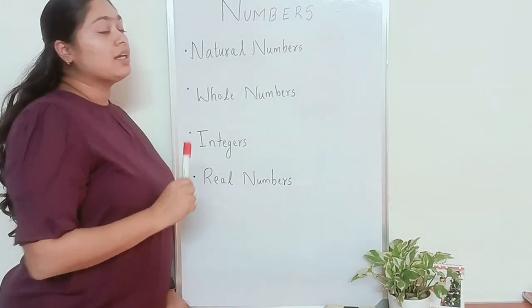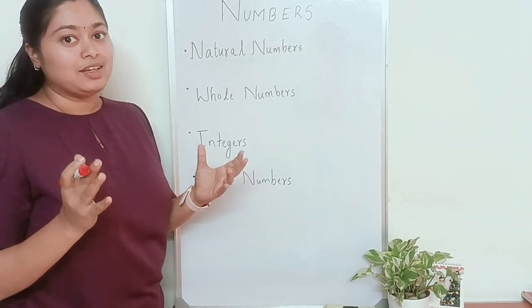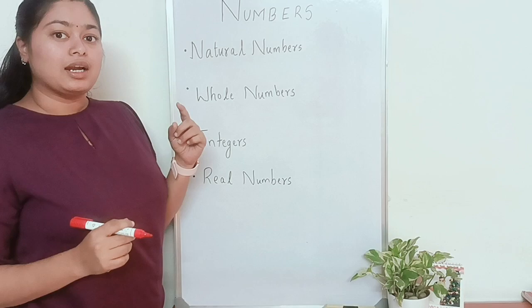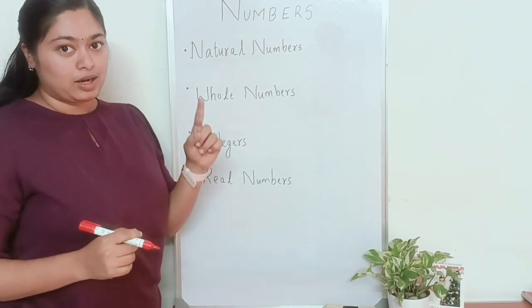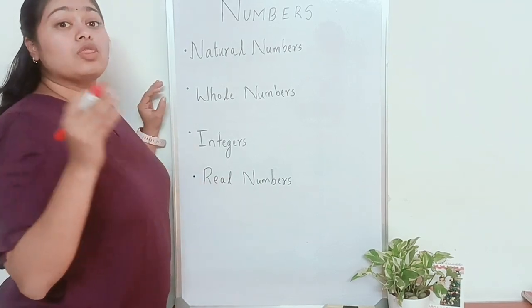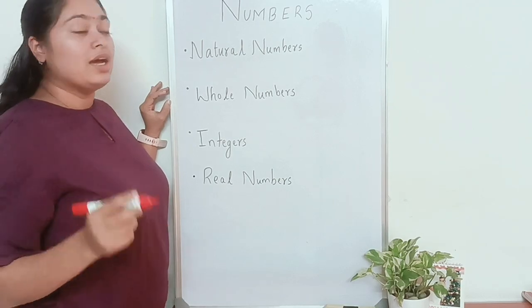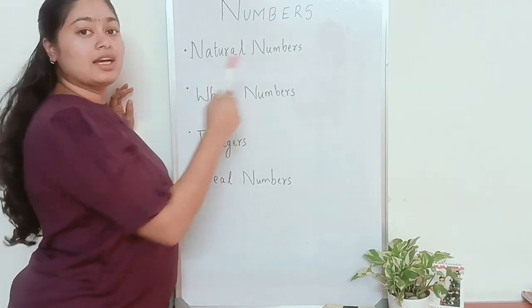To start with, natural numbers. I know you all started counting from a very young age, starting to count that box of chocolates you got, right? One, two, three, four, and it goes on. Those counting numbers which you started counting by, one, two, three, four, are together known as natural numbers.